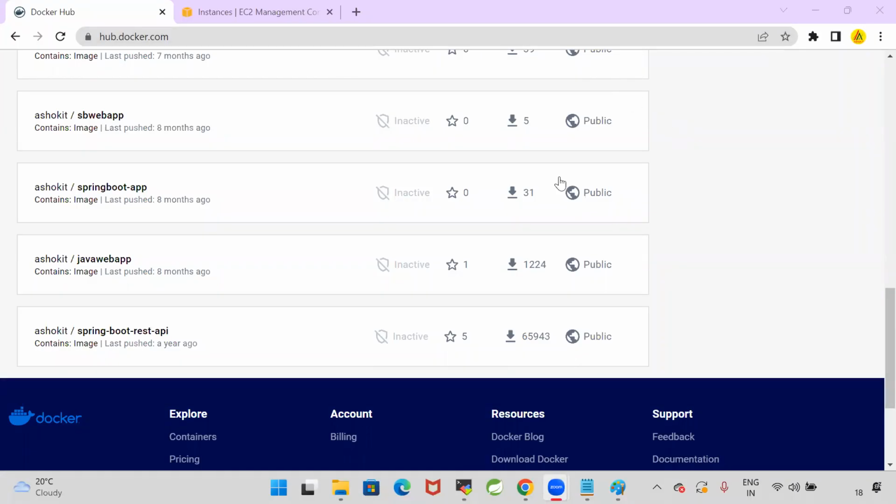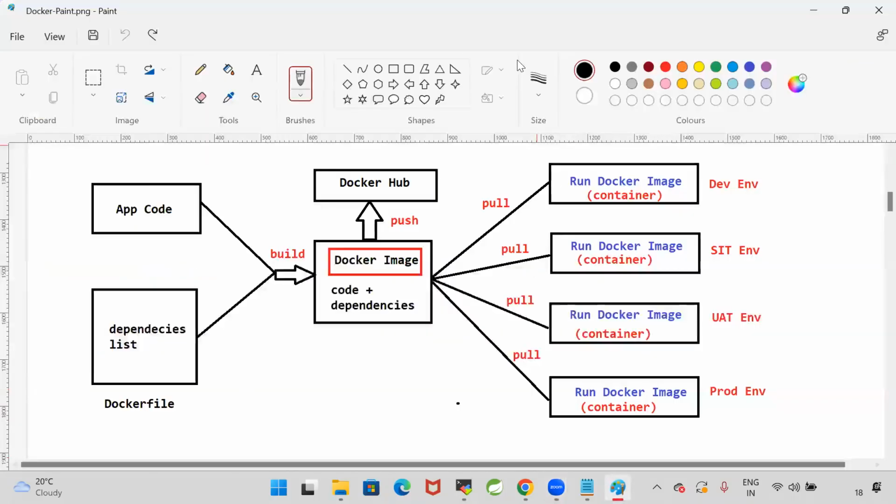Now I want to install my application on 100 computers. Do I need to install Java on the 100 computers, or do I just need to run the image on the 100 computers? In 100 computers, I want to run my Java application.